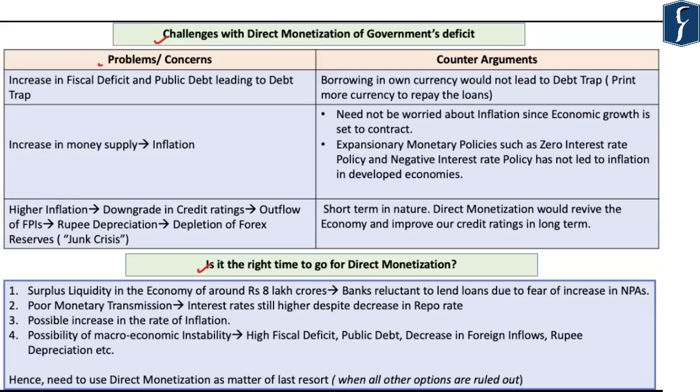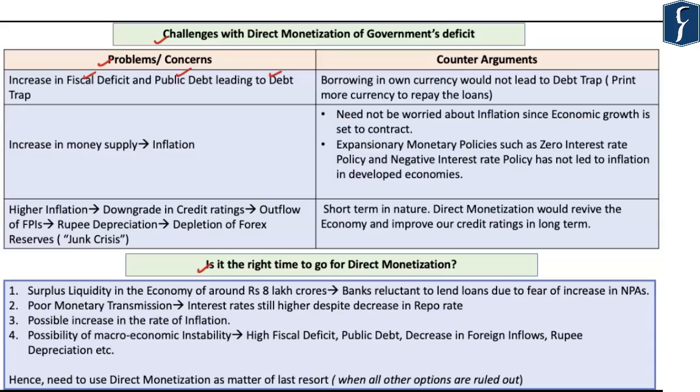Now with respect to problems or concerns with direct monetization of government's deficit, a number of economists have raised concerns that the direct monetization of government's deficit would lead to the increase in fiscal deficit, increase in public debt, leading to a debt trap. Now, debt trap is basically a condition wherein a country borrows money not for undertaking investment, but in order to repay back the previous loans.